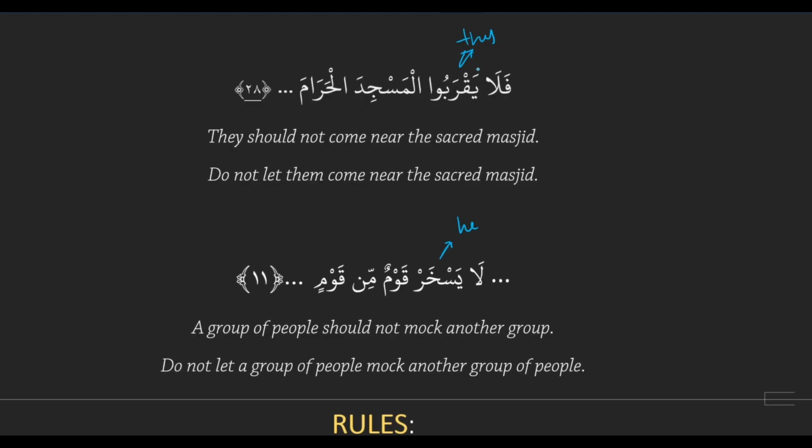So فَلَا يَقْرَبُوا: we have a la followed by a bald action, the embedded doer is they, and then al-masjid al-harama is our receiver, and that is a descriptive. So we have they should not come near the sacred masjid. We're getting the should not from the fact that it's la plus bald. Normally, what we saw before was that this was a forbidding. But since the embedded doer is they, we can't say they don't do this, so we say they should not do this.